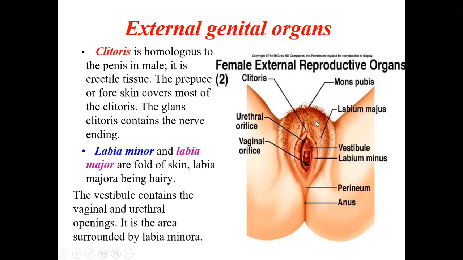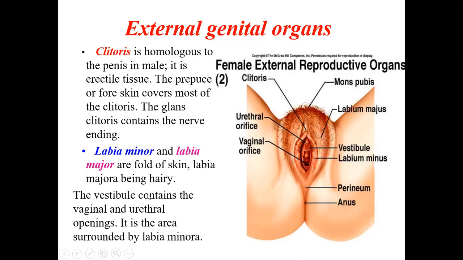Here there is thick pad of fat and hair, but here there are no hair and no fat. So this is called as the labia minora. So only the labia majora will have hair.